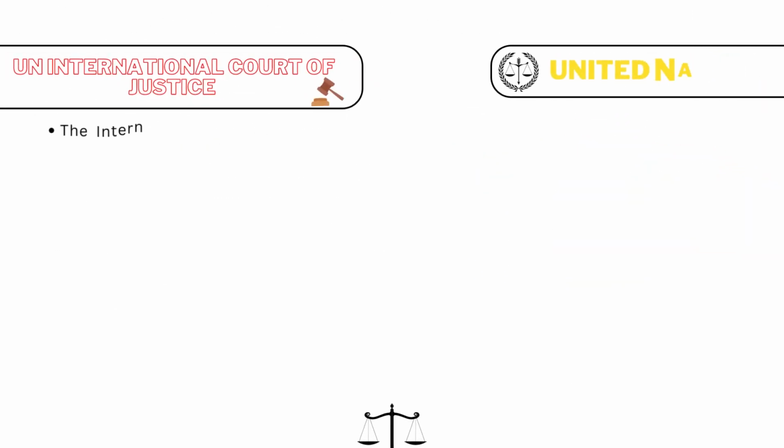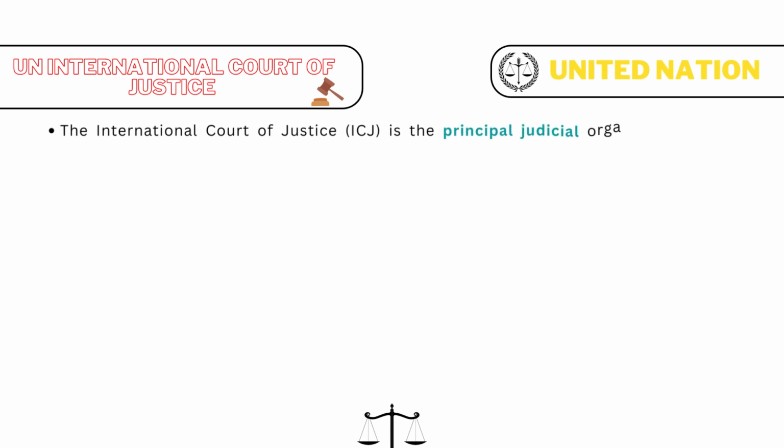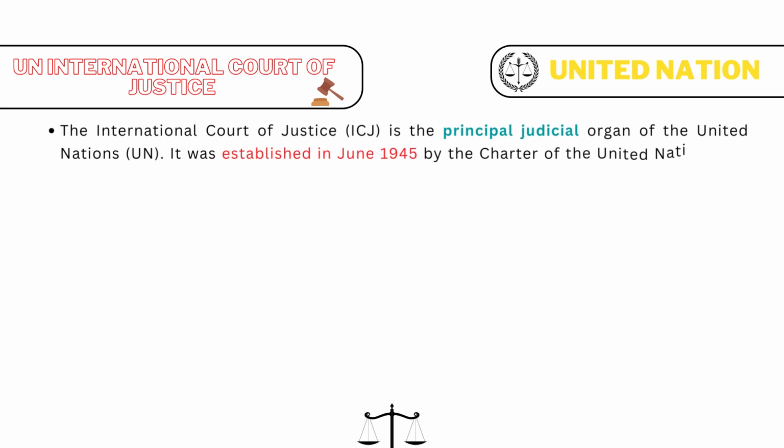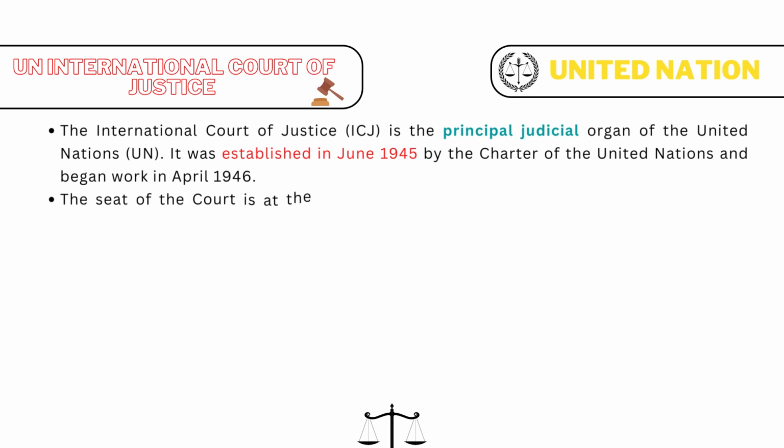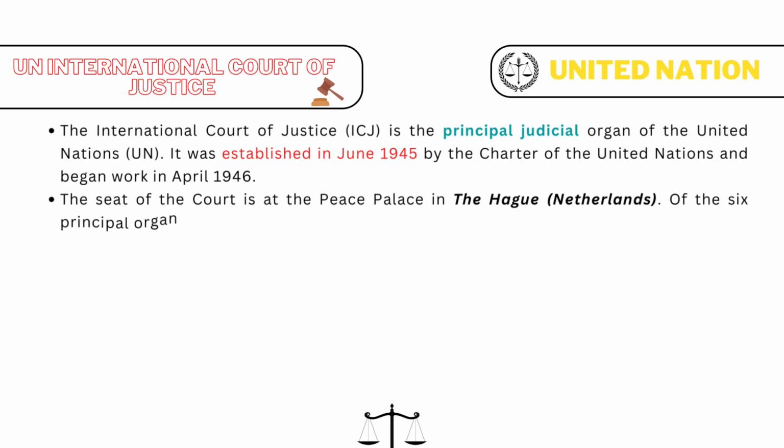UN International Court of Justice. The International Court of Justice, ICJ, is the principal judicial organ of the United Nations, UN. It was established in June 1945 by the Charter of the United Nations and began work in April 1946. The seat of the court is at the Peace Palace in The Hague, Netherlands.